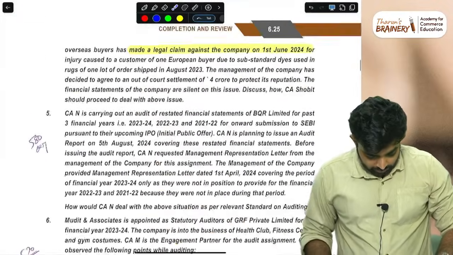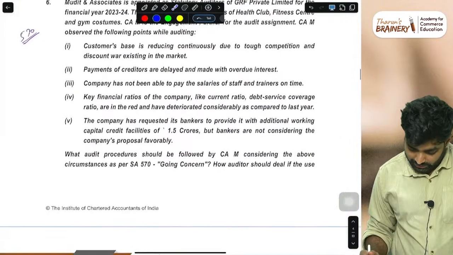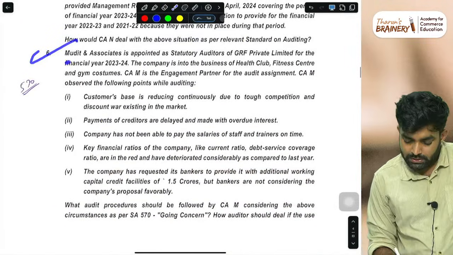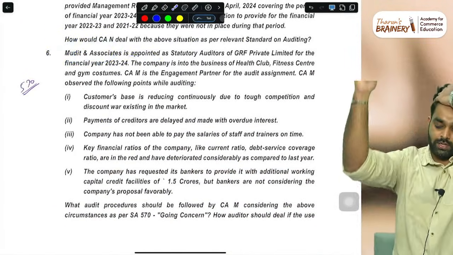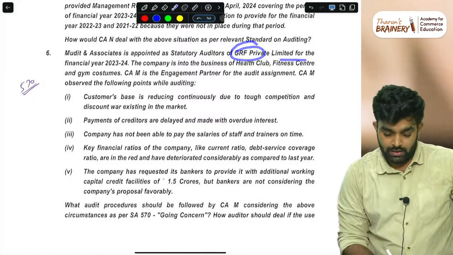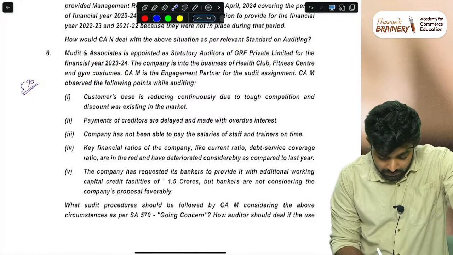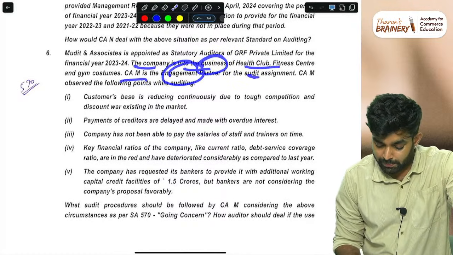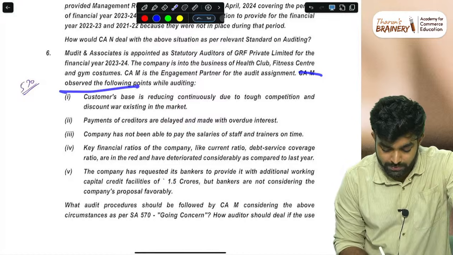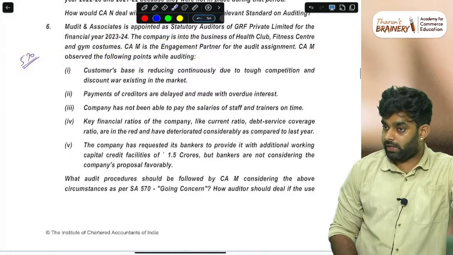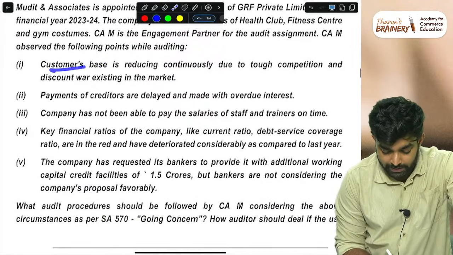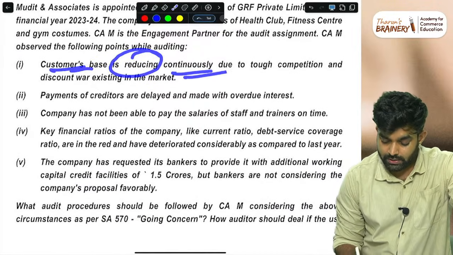Then one good question. See, this is an easy question, I think. Mudit and Associates is appointed as statutory auditors of GRF Private Limited for the financial year. The company is into the business of health club. CA M is the engagement partner for the audit. CA M observed the following points while auditing, this many points he observed. Simple. Customer base is reducing continuously due to the tough competition.